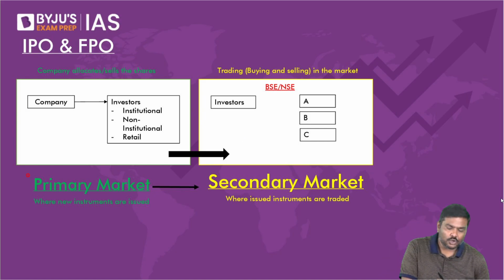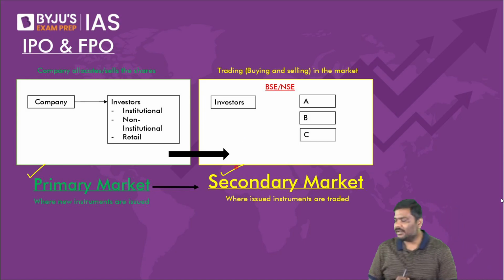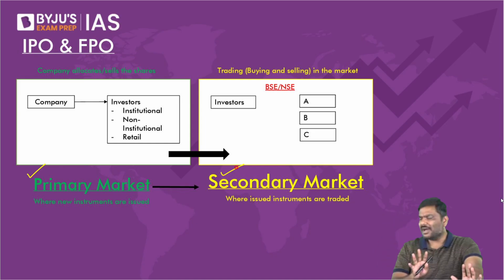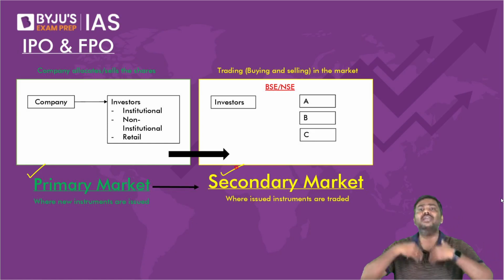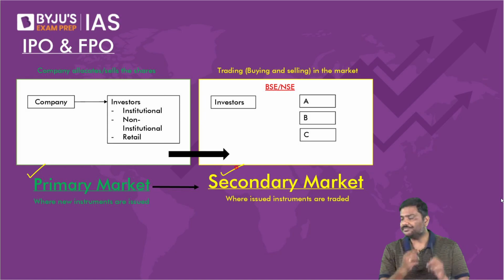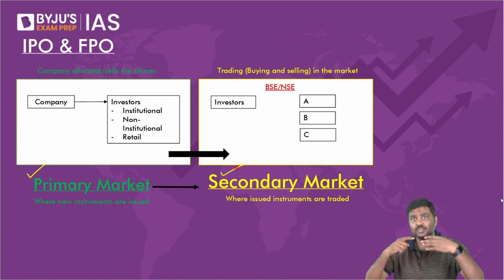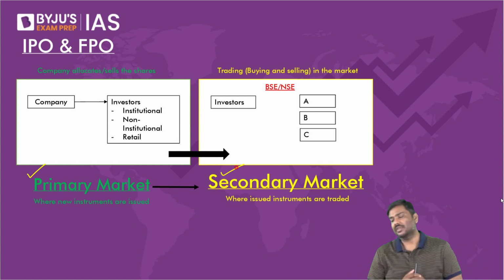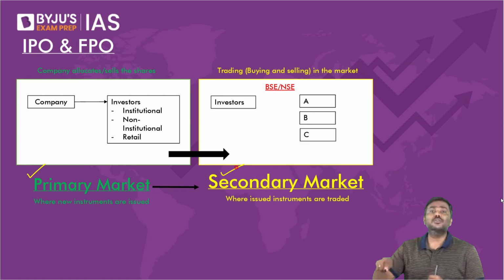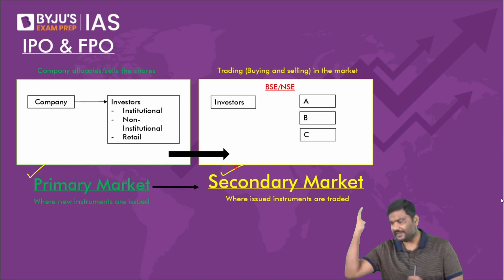Please tell me, do you remember the idea of a primary market and secondary market? Please let me know that you are revising. That is how I will come to know that you are revising. What is primary market? What is secondary market? Primary market is the market where a new issue of instruments will happen. Primary market is a market where new instruments are issued for the first time. Whereas a secondary market is a market where the instruments which are already issued are traded.